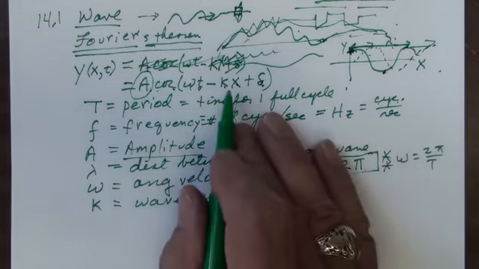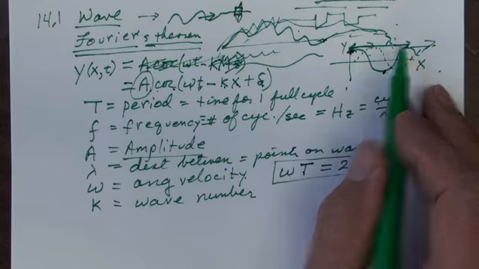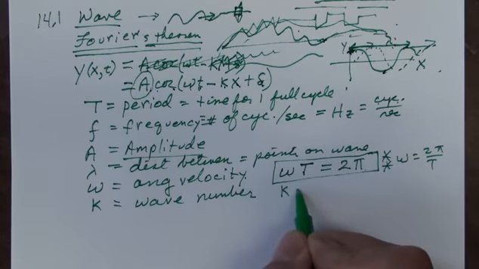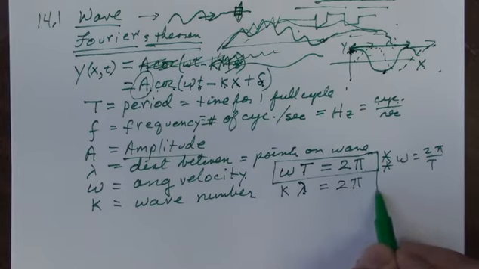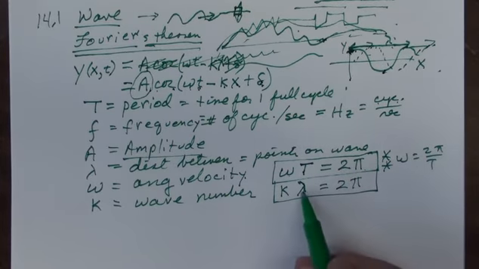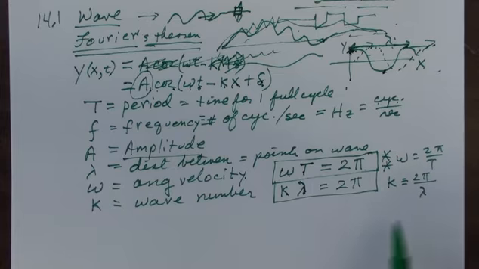The next one is exactly the same. k times x. Well, when x goes through one wavelength, k times x must go through 2 pi. So k times a wavelength, this is the time for 1 cycle, this is the distance for 1 cycle, must also equal 2 pi. Therefore, this tells us how we understand k. k is equal to 2 pi divided by the wavelength. The wavelength and the period are things that are intuitive. k and omega, the wave number and the angular frequency, are not.